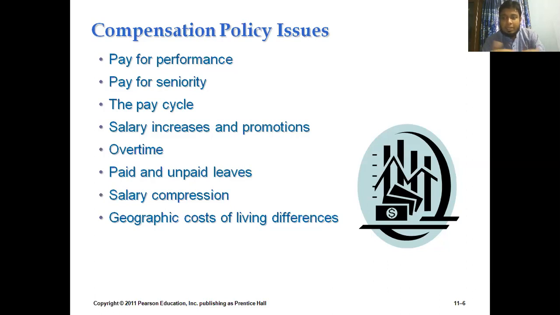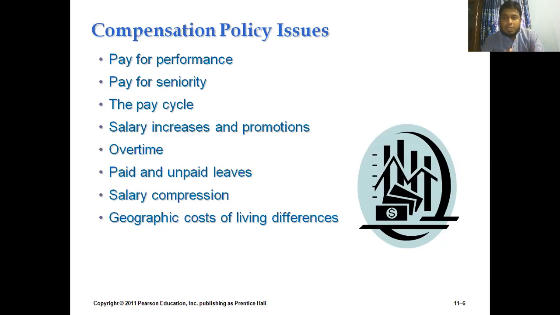I can give an example. You have seen or heard that the banking sector of our country ensures one or two increments within a particular year. That's the reason why many younger people are fascinated by that industry. That is because of the salary increment and the promotional growth or promotional facilities.